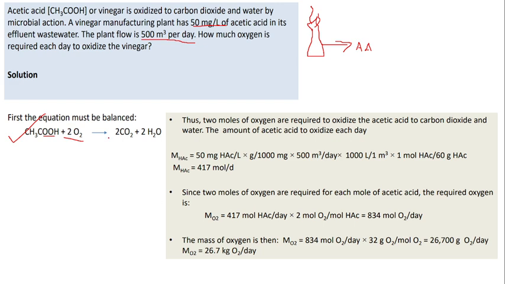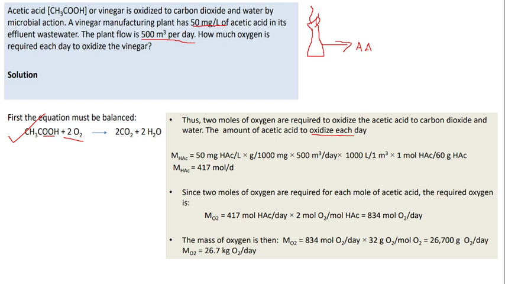Okay. So now for every mole of acetic acid, 2 moles of oxygen are required to completely convert it into carbon dioxide and water. That is what is given here. 2 moles of oxygen are required to oxidize the acetic acid, and the amount of acetic acid oxidized each day. So this is for 1 mole of acetic acid.